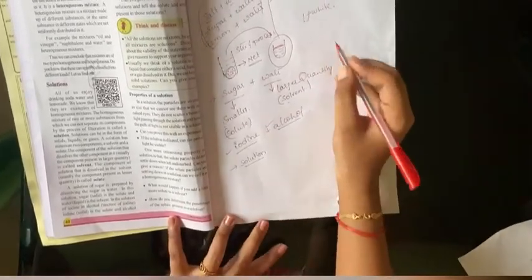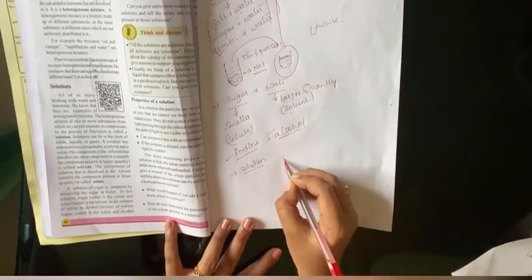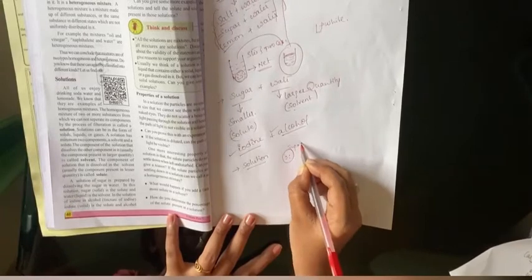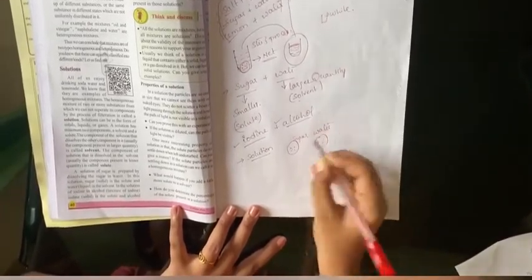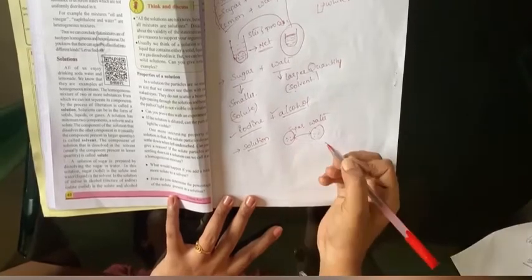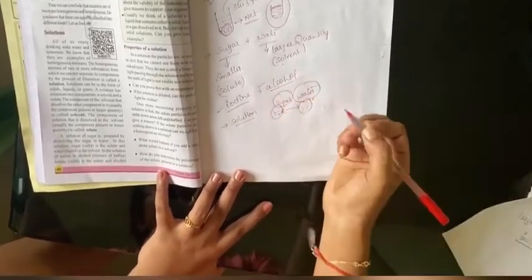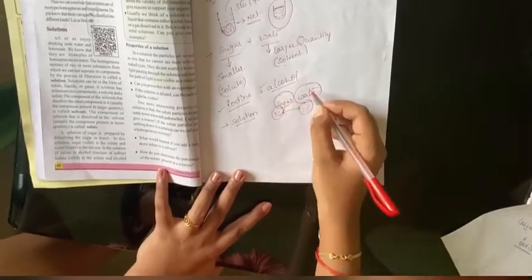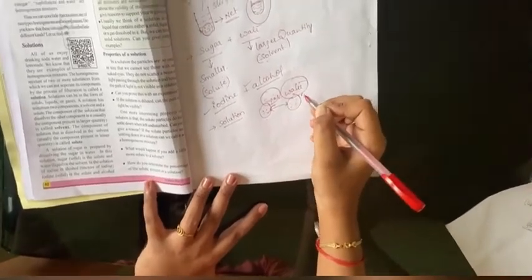For example, take a small quantity of sugar crystals and a large quantity of water. When these two get mixed, we can find only the water and not the sugar, because the smaller quantity gets dissolved in water.